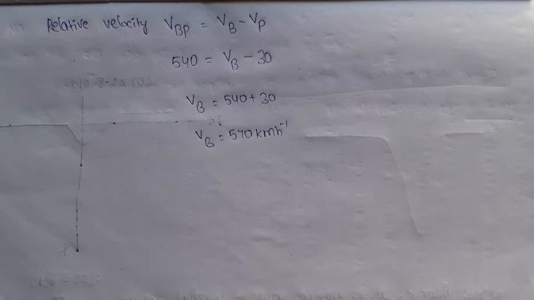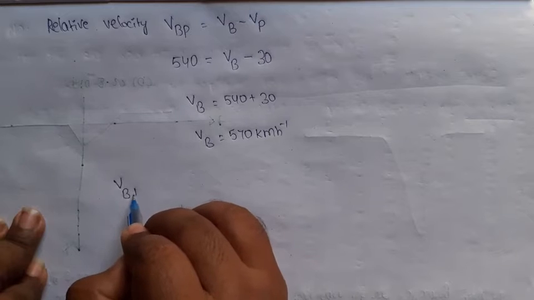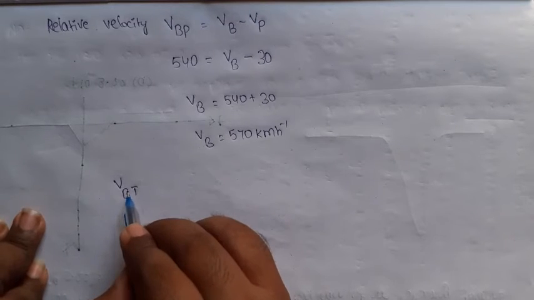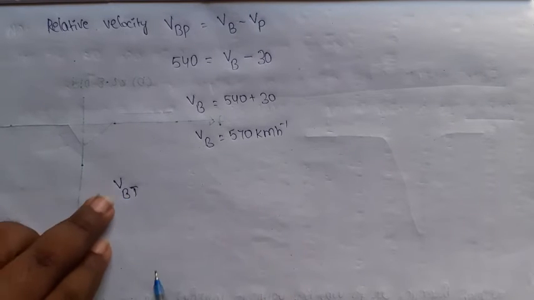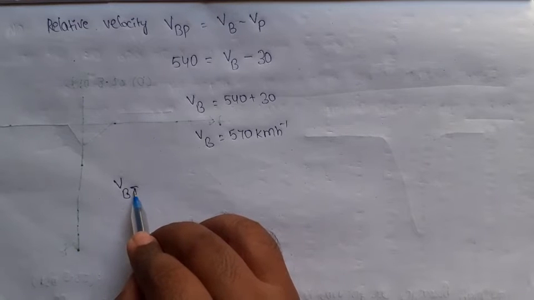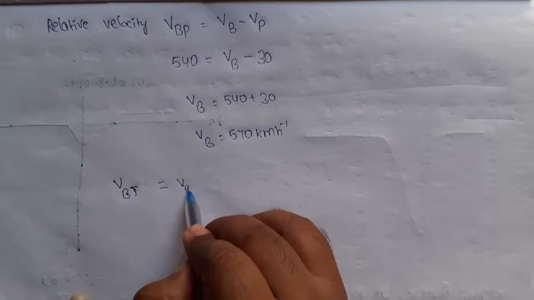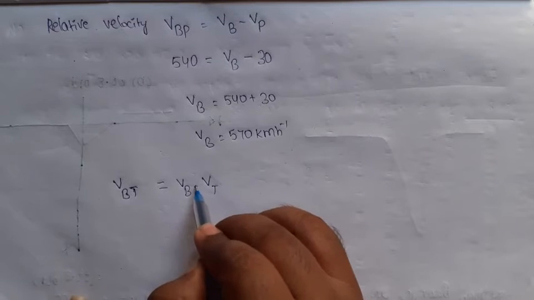Now what are we going to find? The bullet hit the thief car. What is the speed value? The bullet hit the thief car. So B is the bullet, T is the thief car. I am finding the relative velocity of the bullet with respect to the thief car, VBT equals VB minus VT.